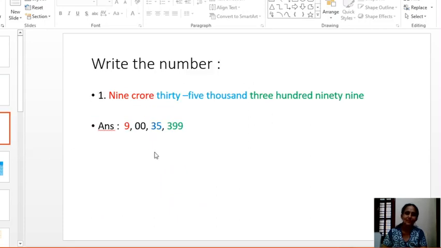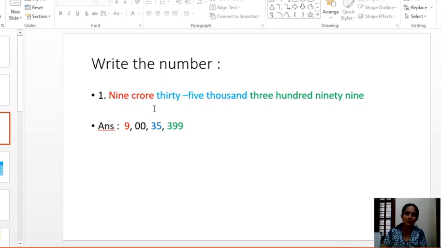Next you have to write the number for the number name. Number name is given: 9 crore 35,399. So crores period is given here. Next, after crores period, which period will you get? Lakhs period. Nothing is mentioned here about lakhs period. So next period is thousands period, it is given 35,399. Ones period, all the digits are given. So we will start writing the number.